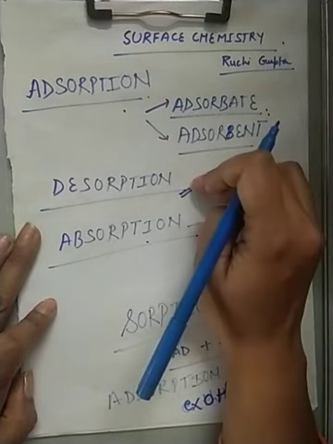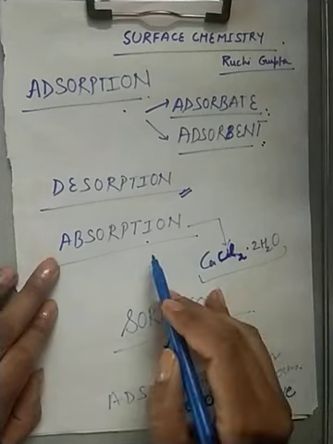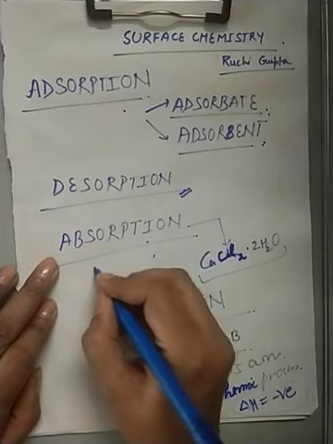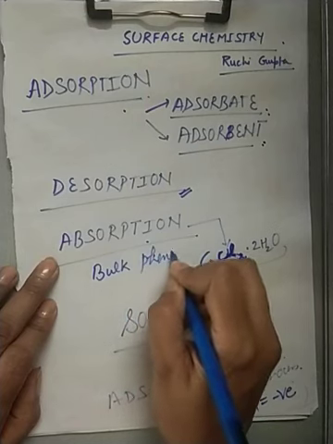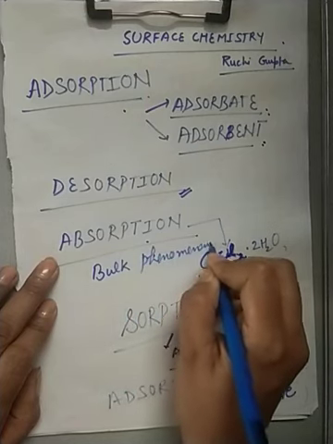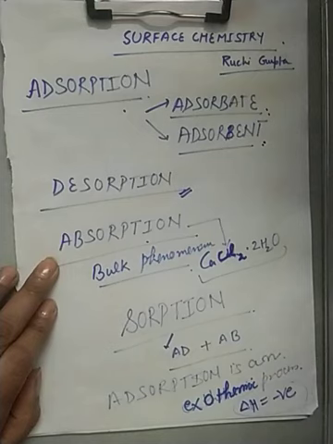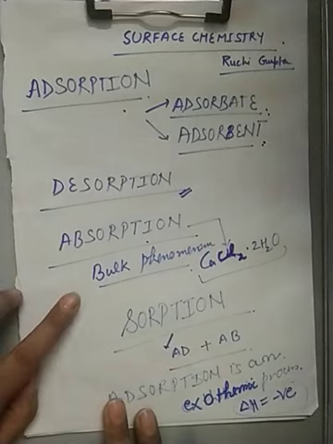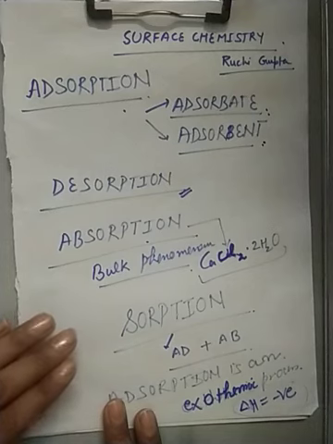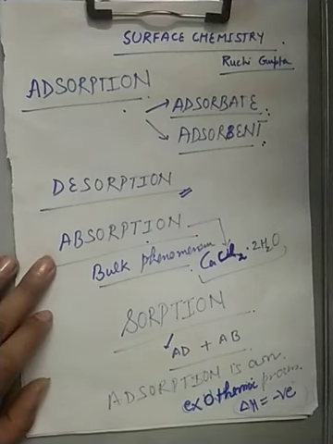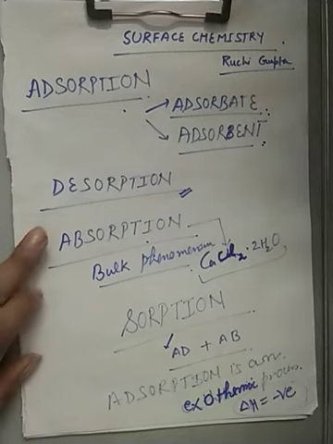With these two terms, we will study one more term which is called absorption. Absorption is a bulk phenomenon. That means when any of the substance is absorbed not only on the surface but in the bulk, then it is called absorption. If we want to distinguish between adsorption and absorption, we can take an example.